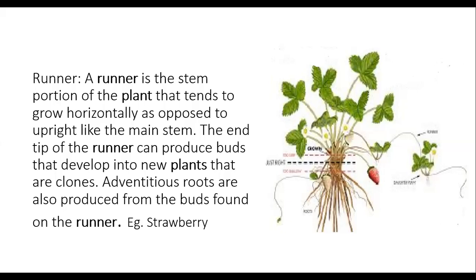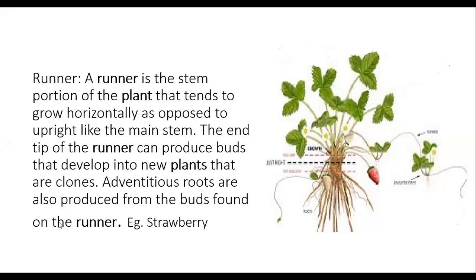The function of runner is to give support. No, not only support. Their main function is perpetuation of species. They want to grow in all possible directions. So they move in every direction that is possible to grow. That is the main reason. That is the vegetative property. That is the main reason for runners. Okay. All these examples we are seeing now come under that. Fine. Good. So here we can talk about the runner.